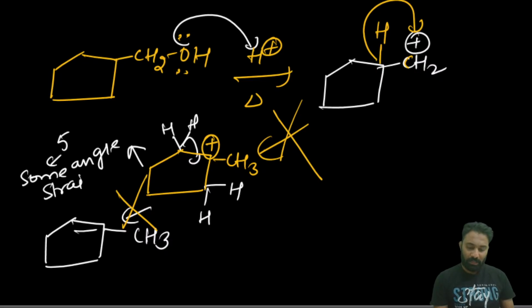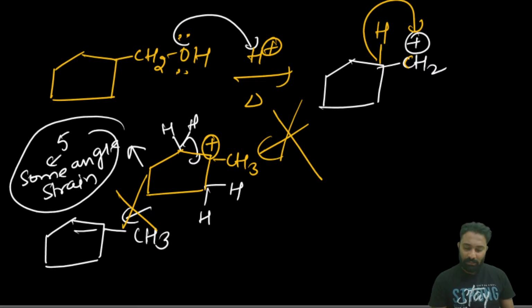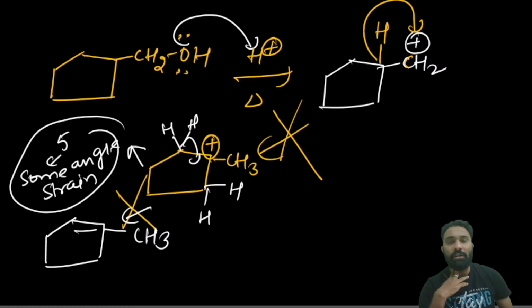Now to minimize that angle strain, this carbocation will expand to the 6-membered ring to become more stable. This 5-membered ring which is having the 3 degree carbocation, to minimize that and gain more stability, it will increase its ring from the 5-membered to the 6-membered ring.